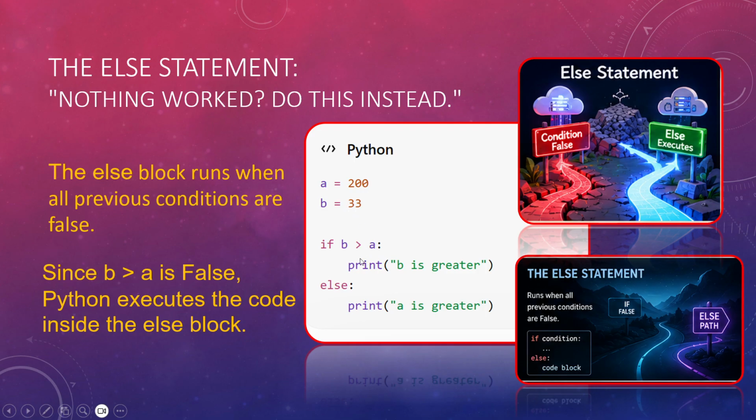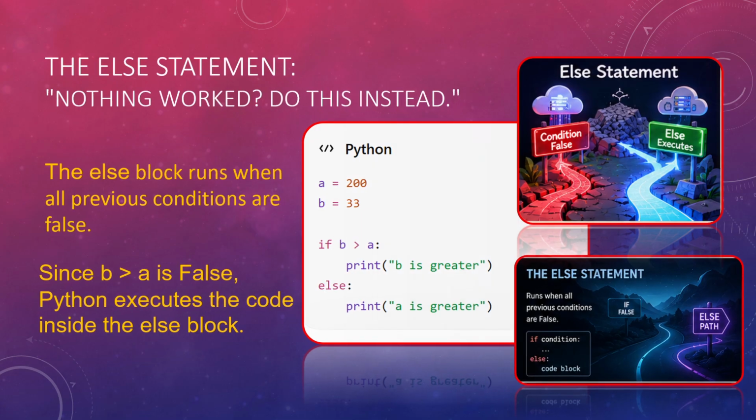Here B is 33. Is it greater than A? No, right? So this if condition is false, hence it will not execute this code. It will directly go into else and print A is greater, which is true here, correct? So this is how you form your logic and create your code.